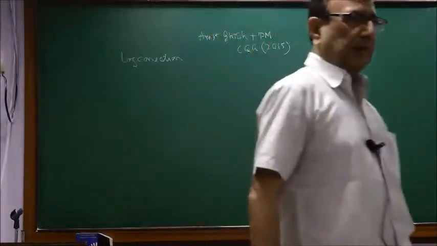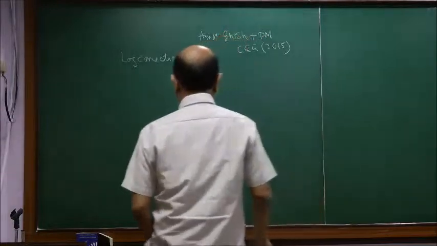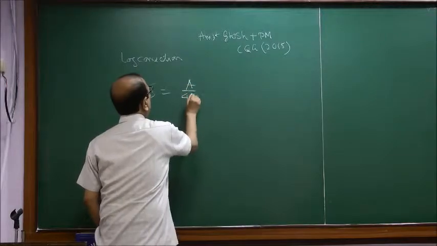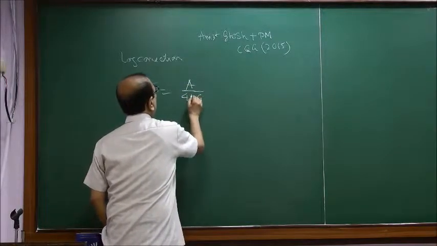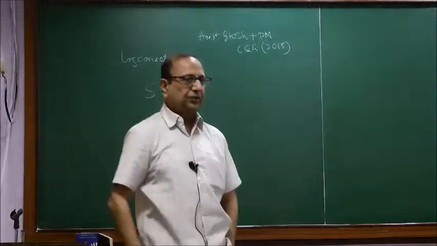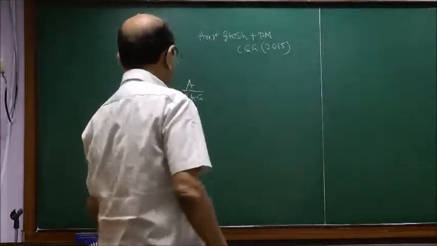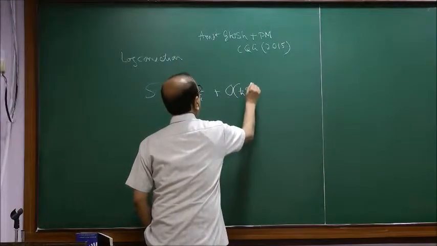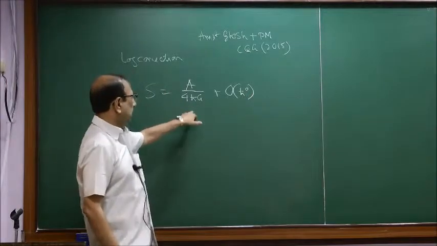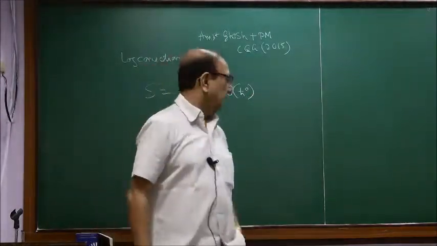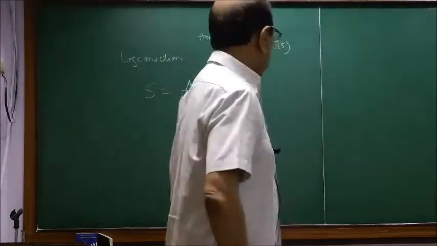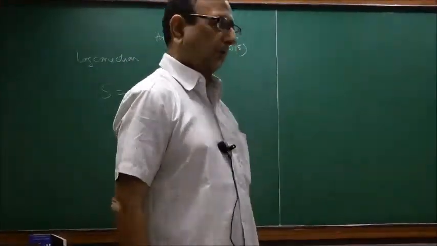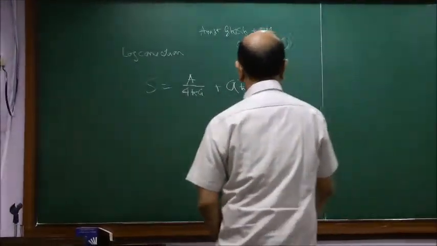Black hole entropy is familiar to everyone. The Bekenstein-Hawking expression for the entropy is S equal to A by 4 times LP squared. So it has an H cross in the denominator, and therefore if there is a correction which is of the order of H cross to the power 0, that will be a correction. This is 1 by H cross, so the next term will be H cross to the power 0, so that will be a correction. Now these corrections cannot have any powers of the area, and they have to involve a log of the area if the area is involved. So that is a log correction.